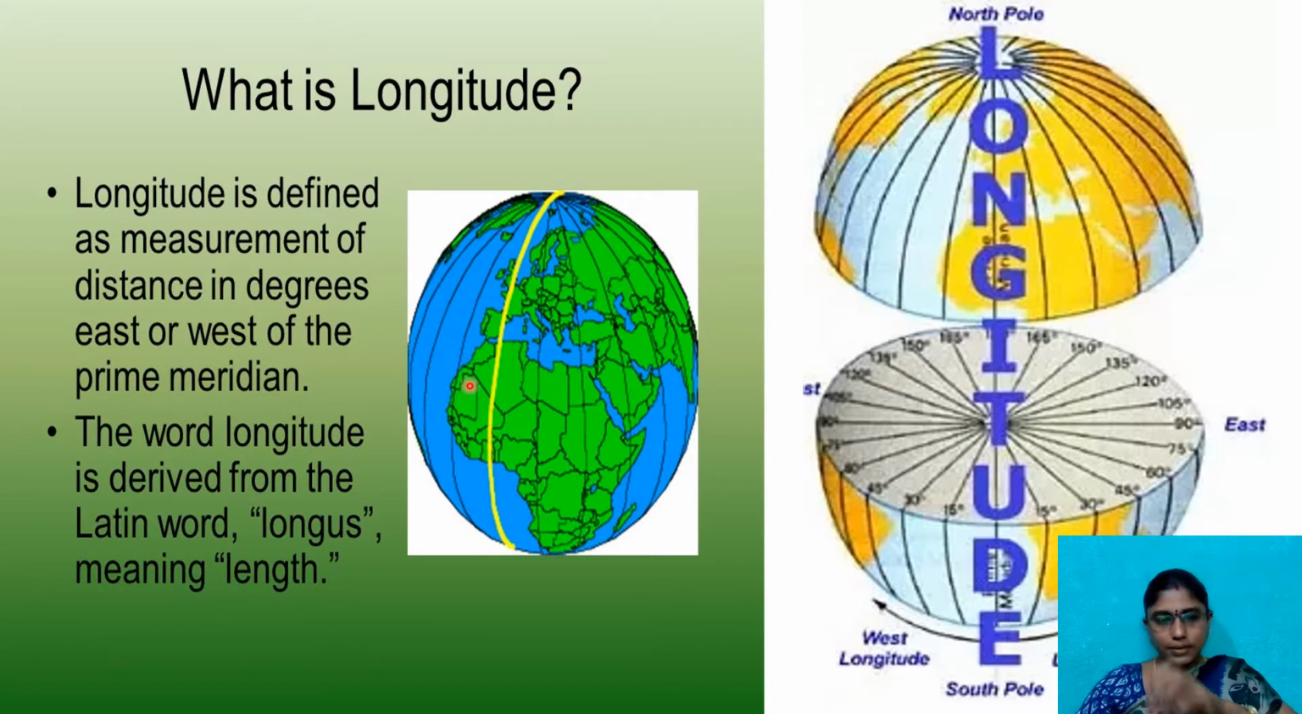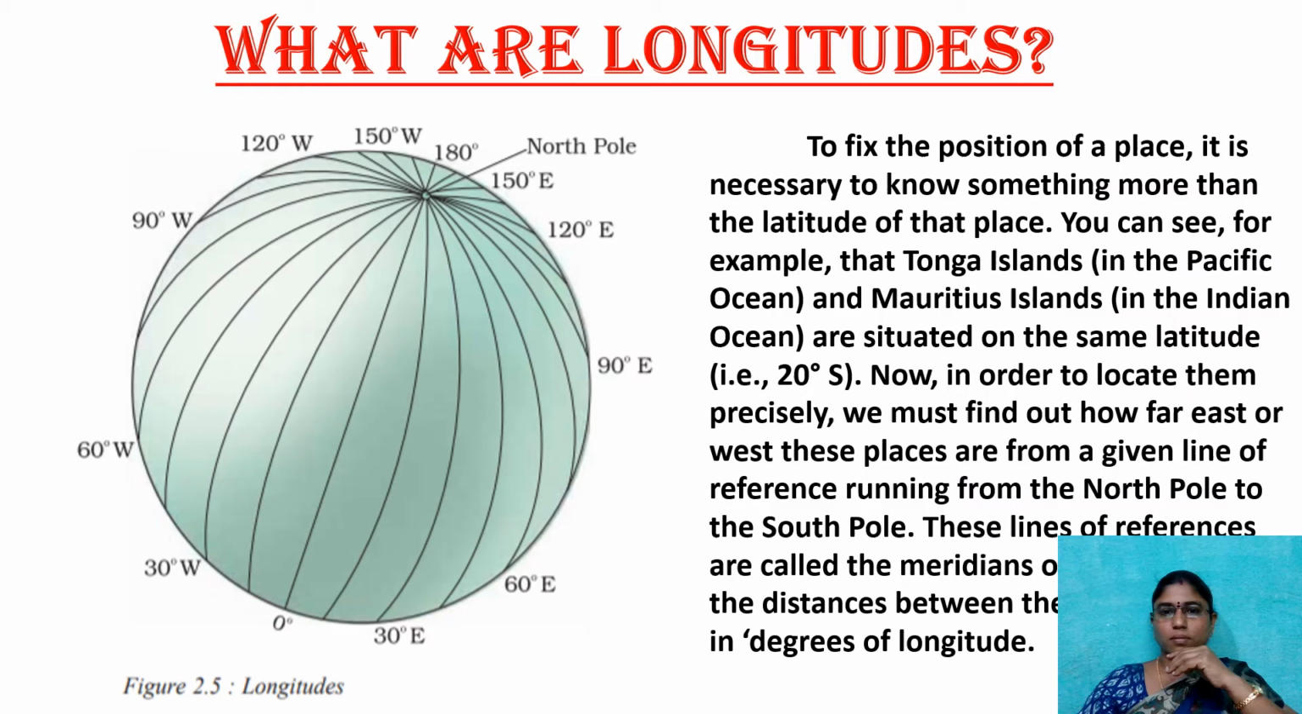The word longitude is derived from the Latin word longus. Longus means length. So what is the length here? Longitude means the length from the North Pole to the South Pole. Here is the North Pole, and this is the 0 degrees imaginary vertical line, the prime meridian.